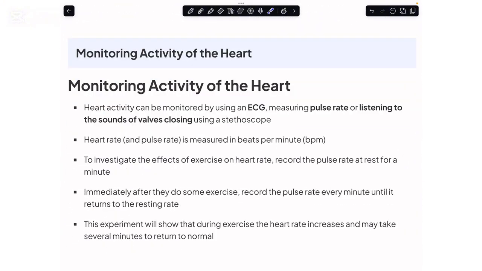Now, coming toward the end of this lecture, how can we actually monitor the activity of the heart to see whether our heart is working properly, or if it is working abnormally, then what procedures or protocols we actually have to follow? If I were to monitor the heart activity, then we can use this machine, which is the ECG. And we can also measure the pulse rate.